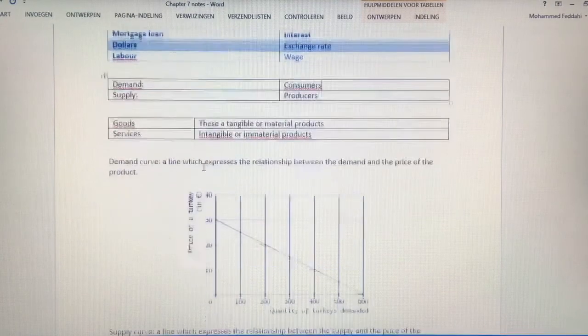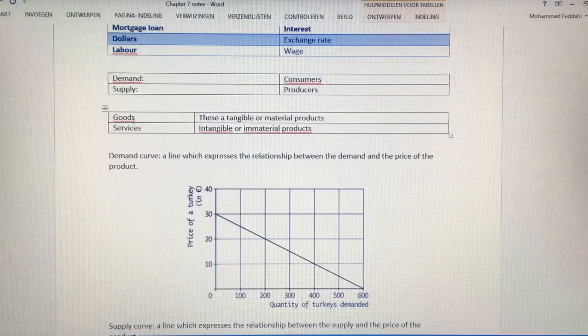The difference between goods and services. Goods, well, goods you can touch them. These are tangible or material products. Services, however, are intangible or immaterial products. You get a certain service, you get advice, or you can grab a cab and go to location B. Then you get a service. You can't touch it actually, what you get.